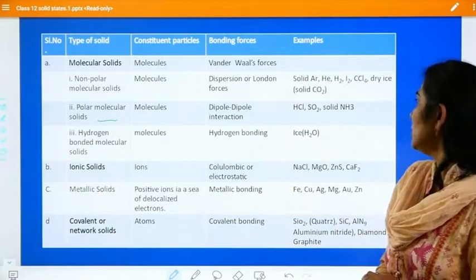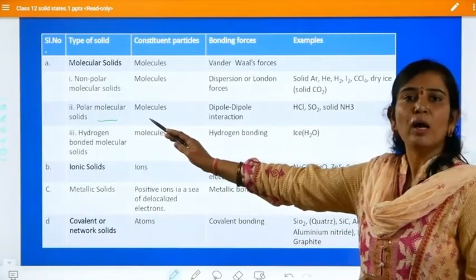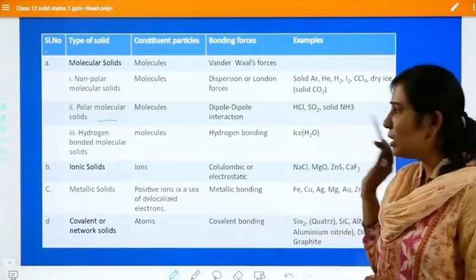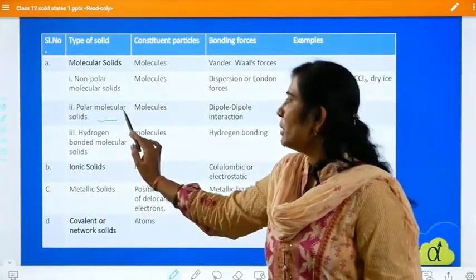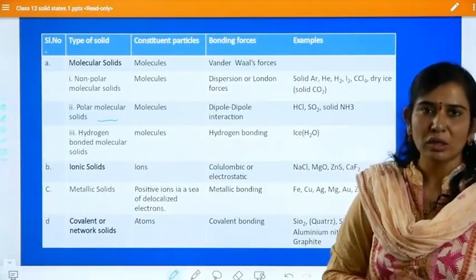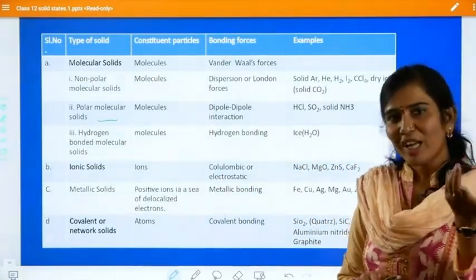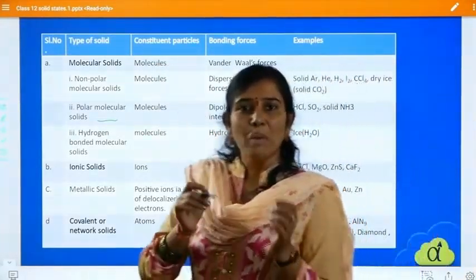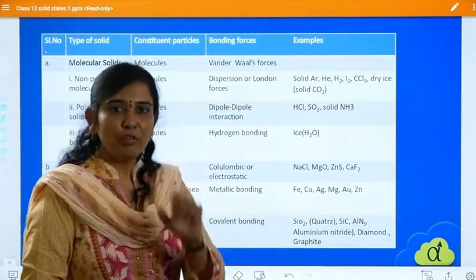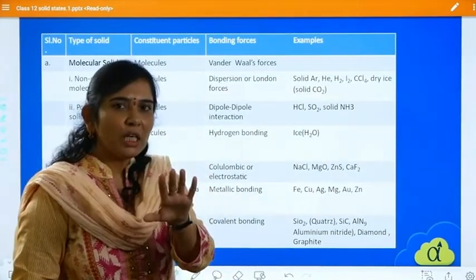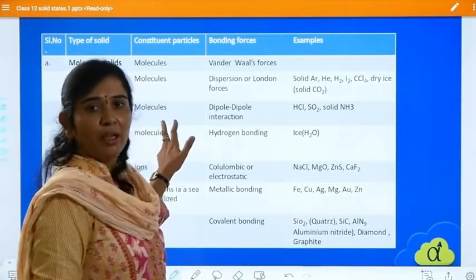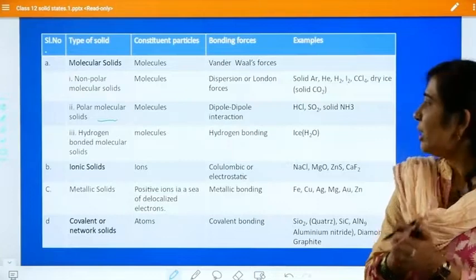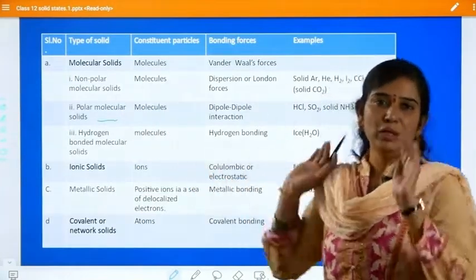These are the physical properties of polar molecules. Examples of polar molecular solids are HCl, sulfur dioxide, and solid ammonia. Friends, now what can I tell? A polar molecular solid is a type of molecular solid in which the constituent particles are molecules only, and the molecules are held together by polar bonds.